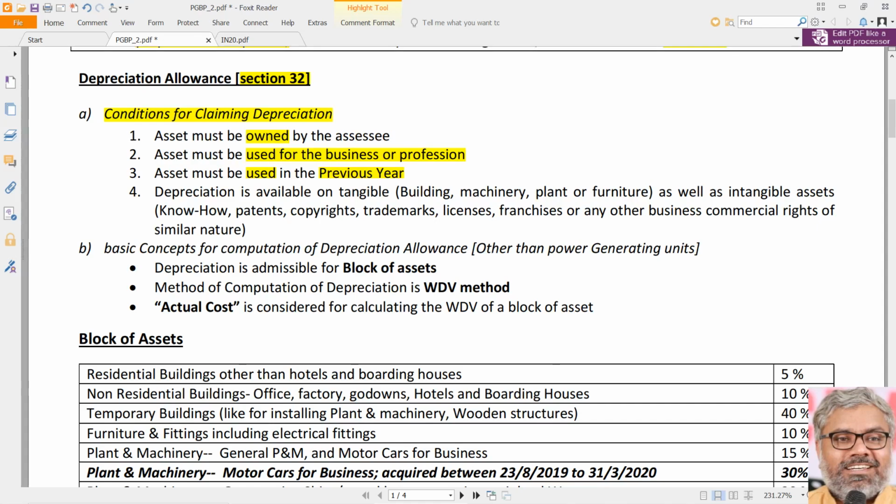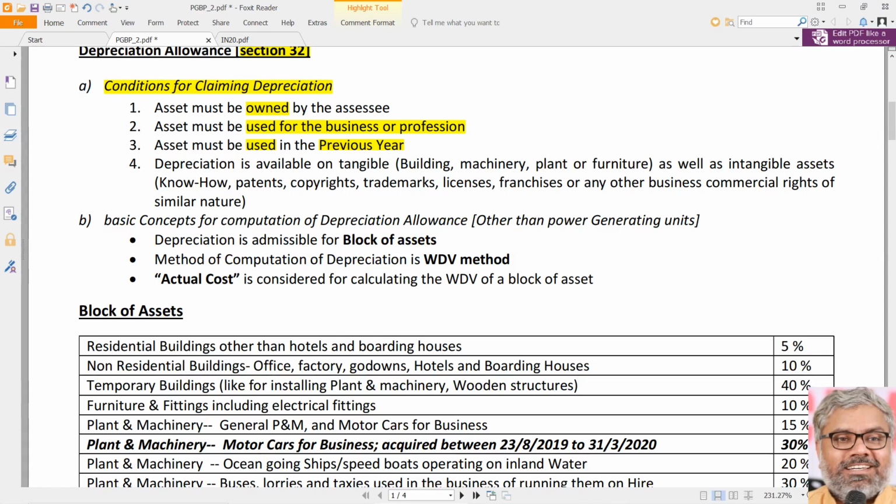Then, depreciation is available on what type of assets? Broadly, we classify as usual tangible assets with the classification of three things broadly: building, machinery, plant or furniture. Three classifications of tangible assets are there in the Income Tax Act. Intangible assets, all of them are just called intangible assets, that's all. All intangible assets are one category only, whether they are know-how, patents, copyrights, trademarks, licenses, franchises, any other commercial rights or any other things similar to that. All of them are called intangible assets.